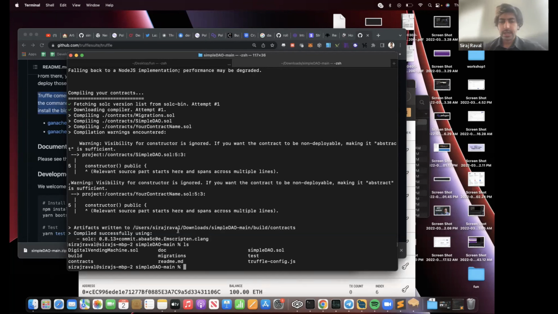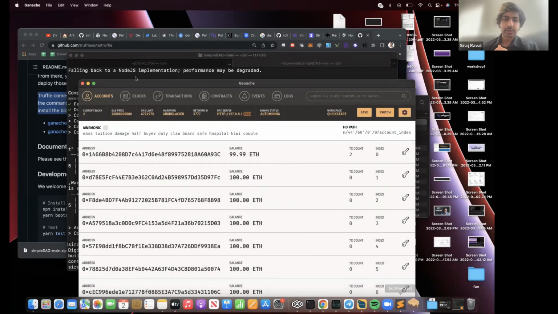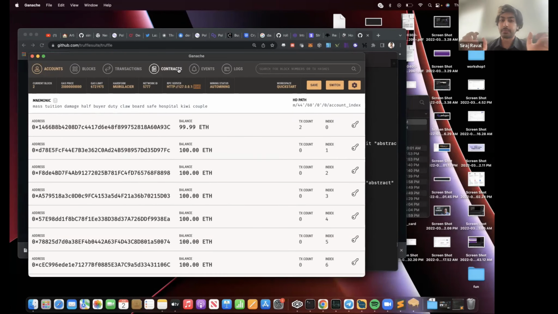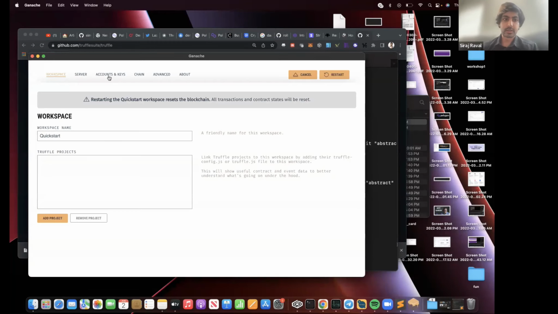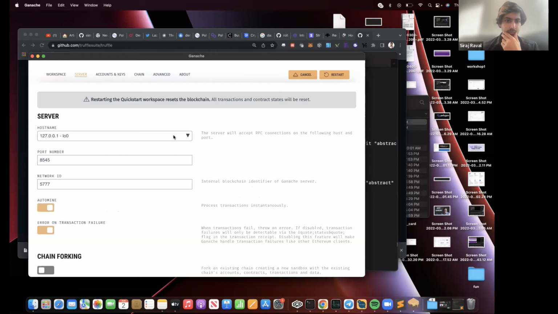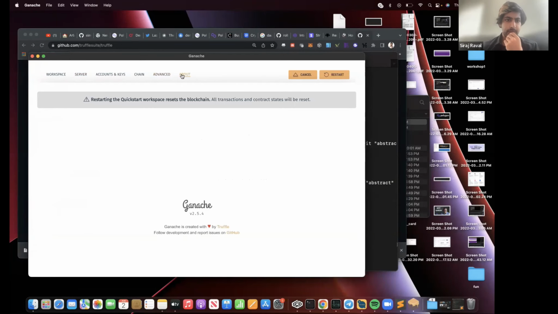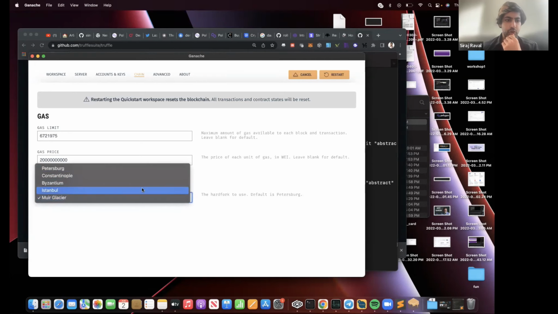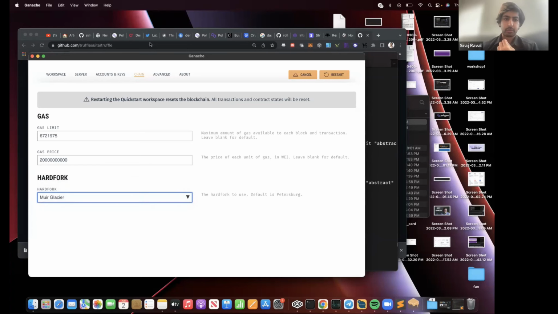to Ganache. So even though we use two different interfaces, one local, one on the IDE, both are connected to the same blockchain, which is Ganache. Now, Ganache right now is deployed to an Ethereum-like blockchain. But we can very easily just switch it so that it's deployed to Polygon. This allows us to choose which of the test Ethereum blockchains we want to deploy it to.